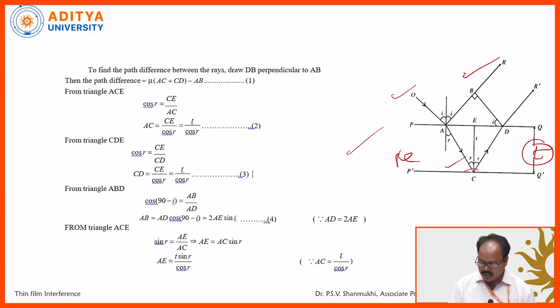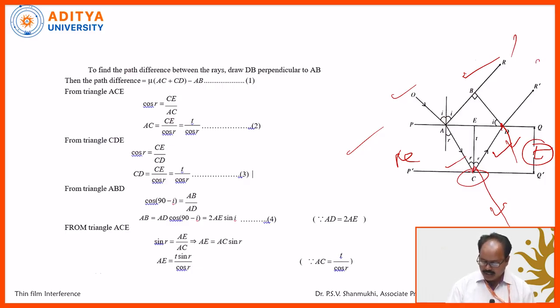Again at the bottom edge, part of the light is reflected and part of the light gets refracted into the air medium. Once again at the upper boundary, part of the light gets reflected, that is DR dash, and part of the light gets refracted into the glass.